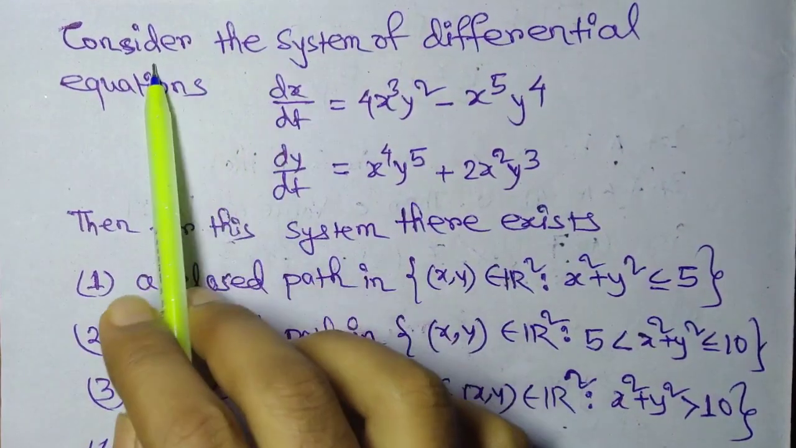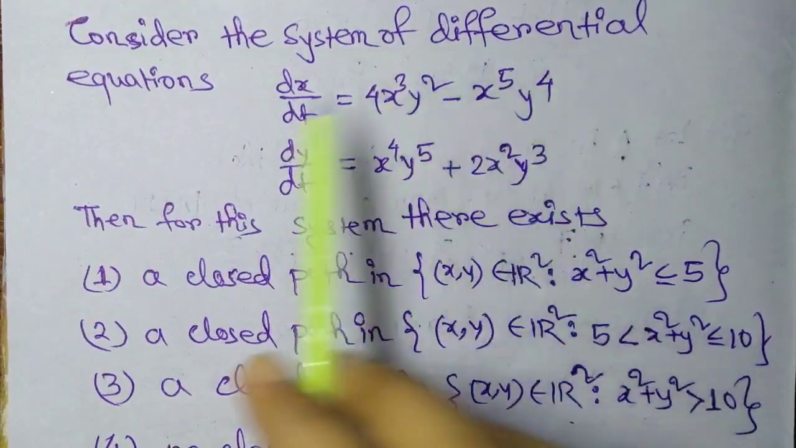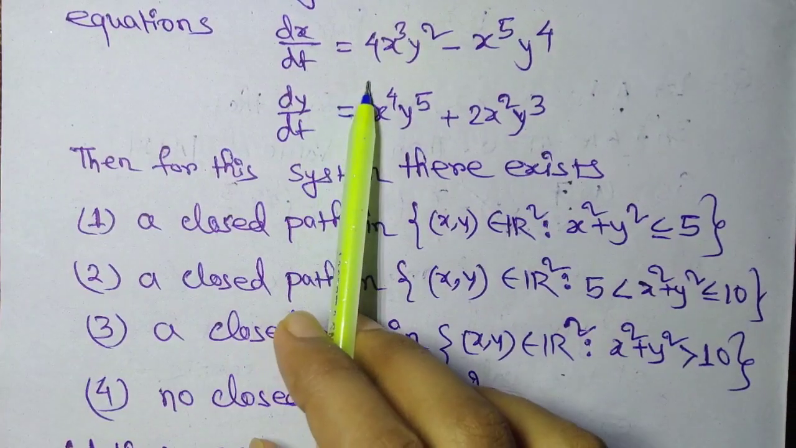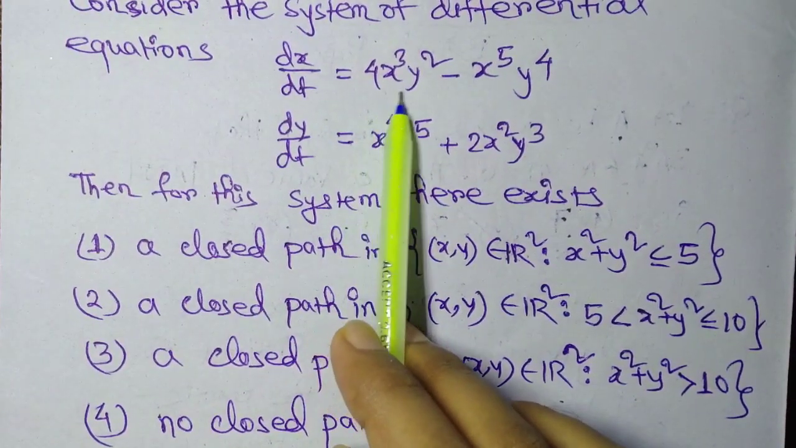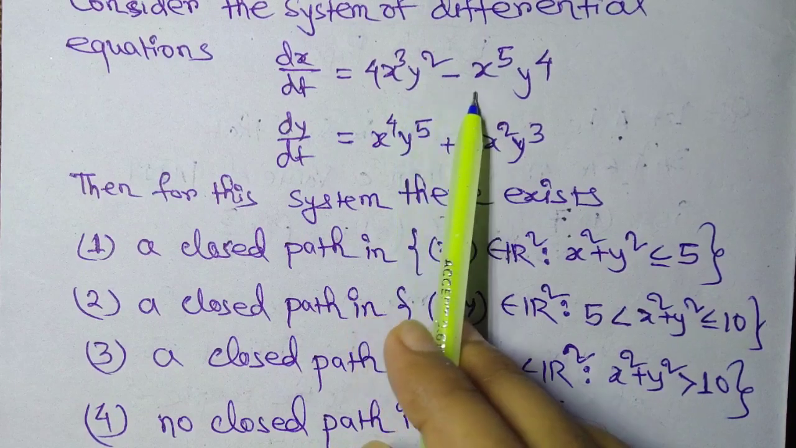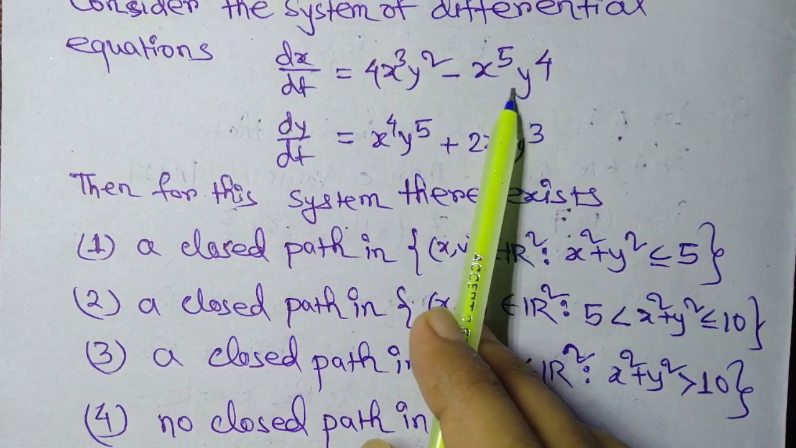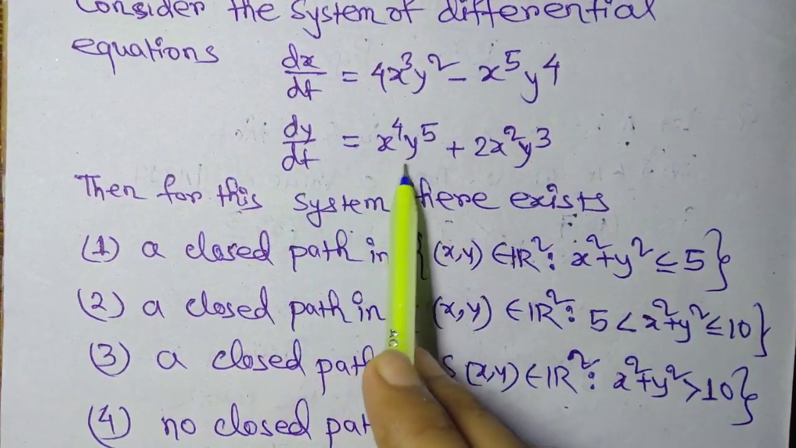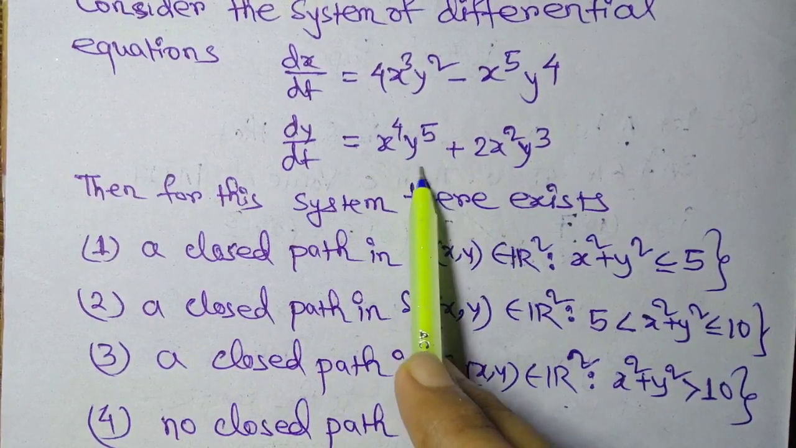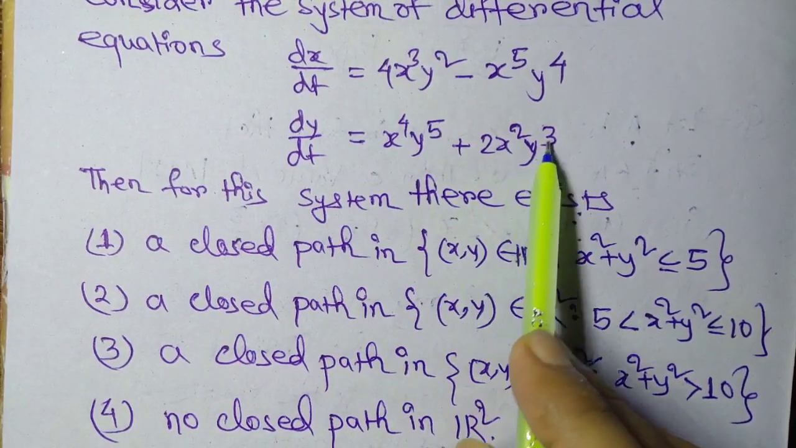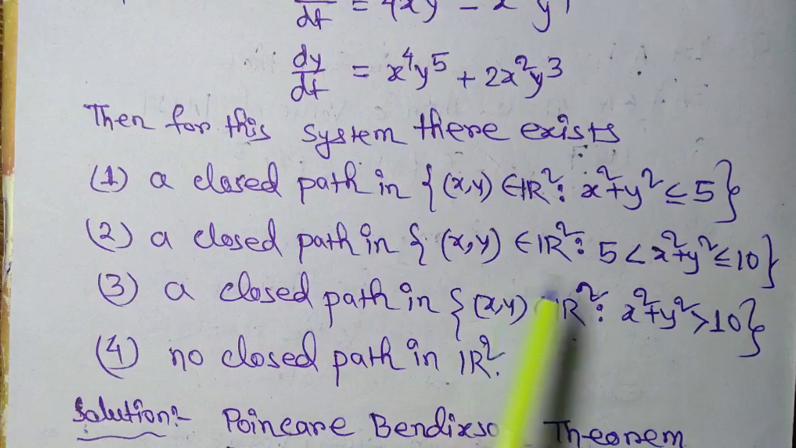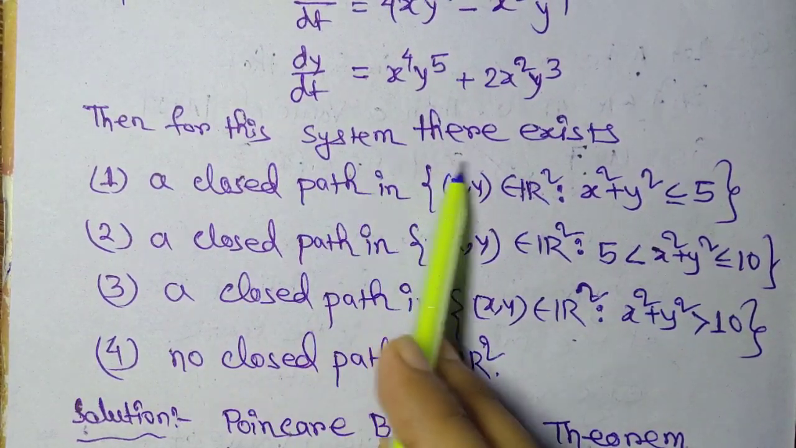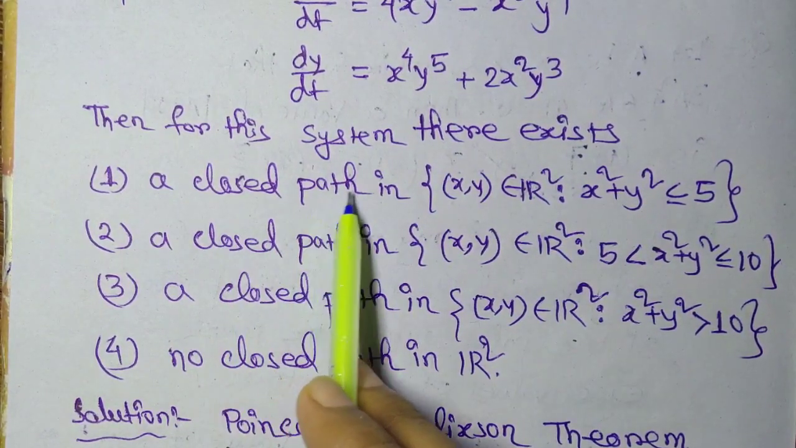Question is: consider the system of differential equations dx by dt equals 4x cube y square minus x to the power 5 y to the power 4 and dy by dt equals x to the power 4 y to the power 5 plus 2x square y cube. Then for this system there exists a closed path in